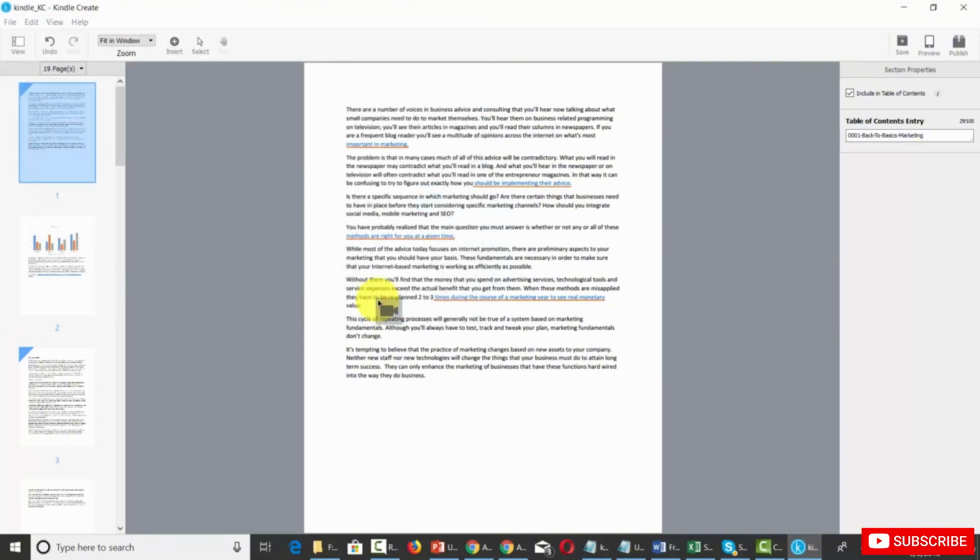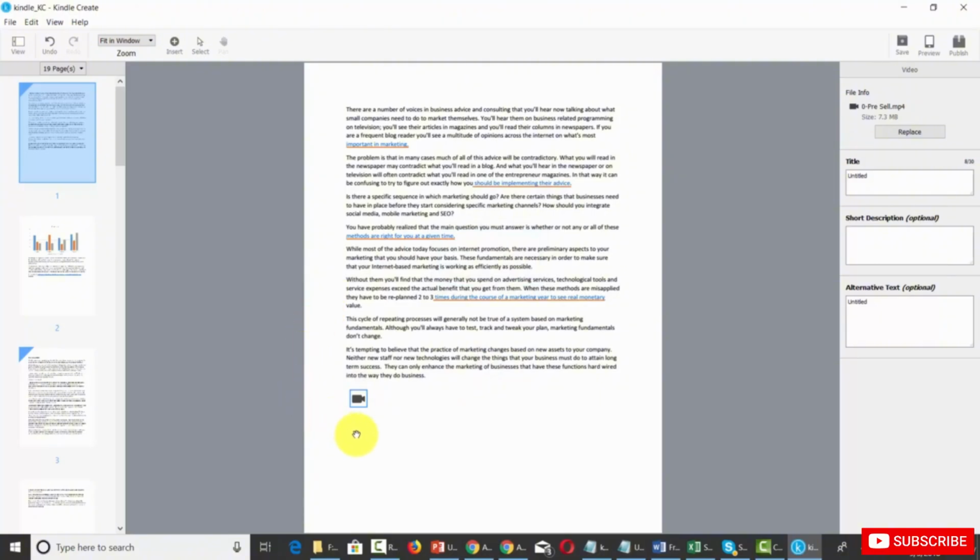And what you'll notice is that you have the icon and it'll be connected to your mouse movement. That means that you can place that icon wherever you want to have it inside of your document. In this case, we're going to place it all the way at the end. Kindle will tell you that it's adding the plugin, and then you'll be able to title your content, write a short description, as well as alternative text. Once you have the content the way you want it, you'll then click Save. And again, you can repeat this as many times as you feel you need to inside of your content.